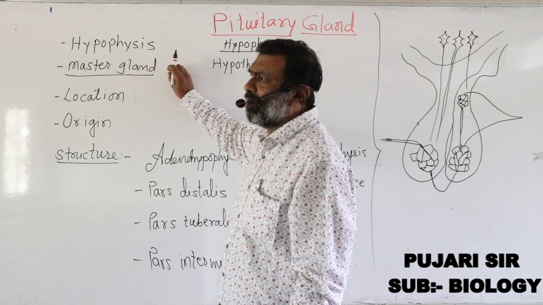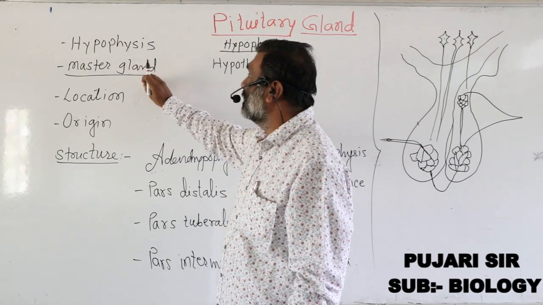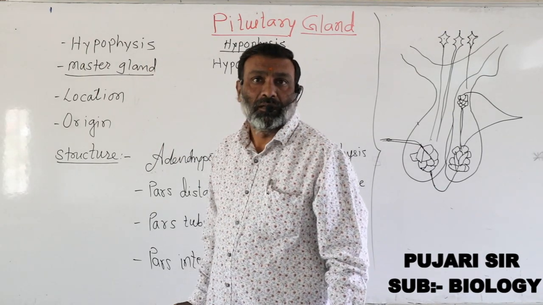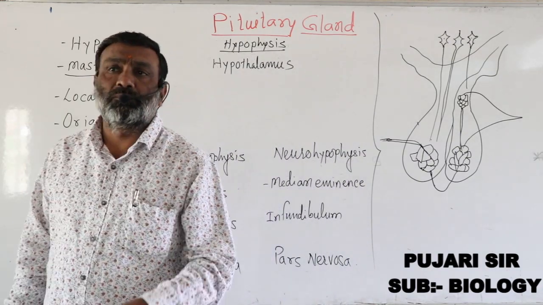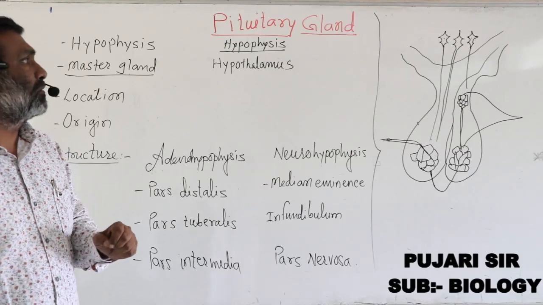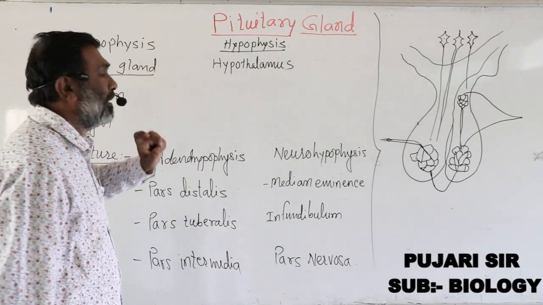Before studying this master gland, we must know certain peculiarities of the pituitary gland. What are those peculiarities? The first one is that the pituitary gland is the smallest endocrine gland.